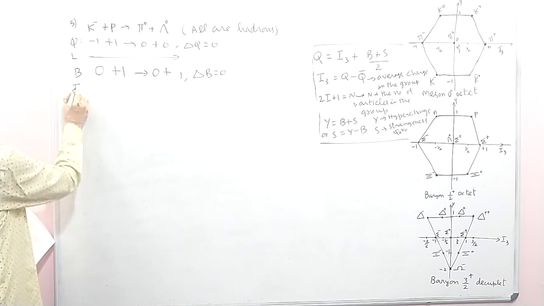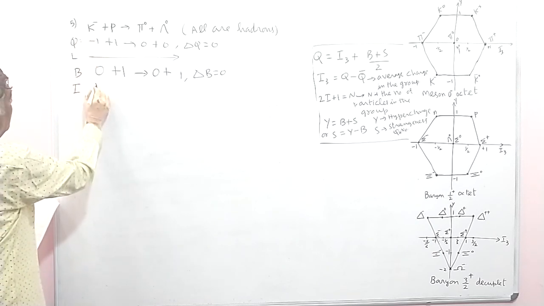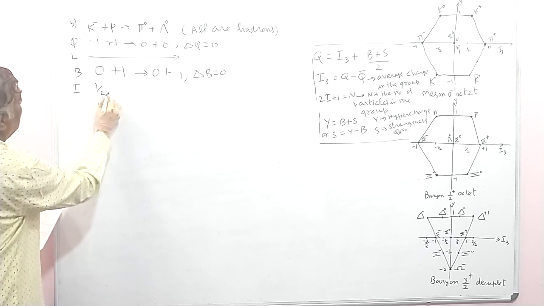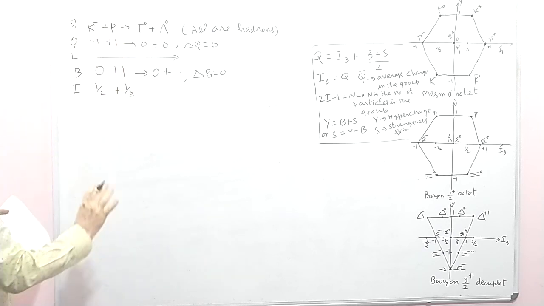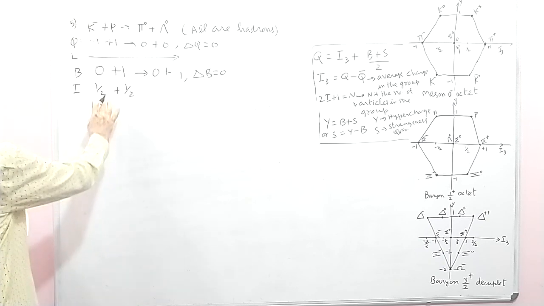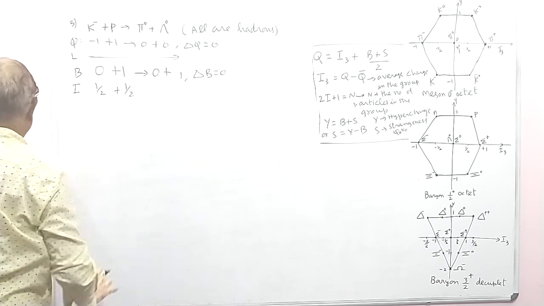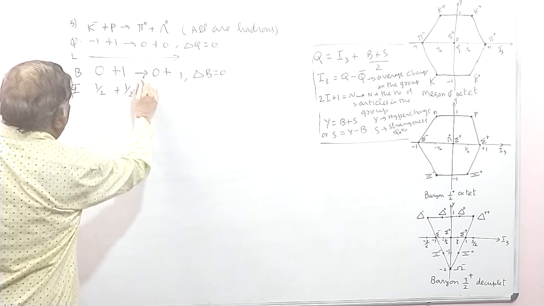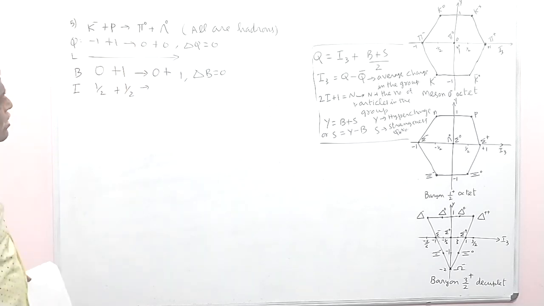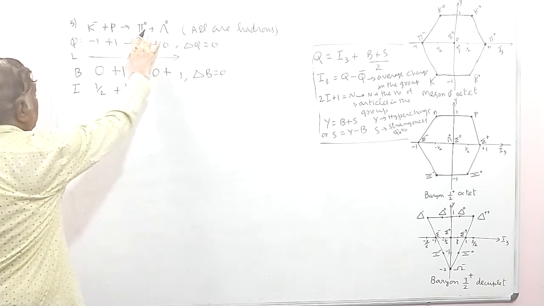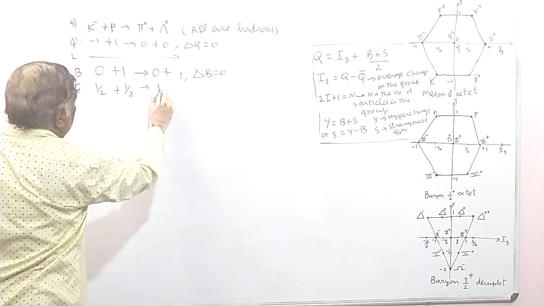Isospin quantum number. For the two-particle group, p and n, this is a two-particle group, so since there are two particles in the group, I is half. And the pi meson is a three-particle group, pi plus, pi 0, pi minus. If there are three particles, the isospin is 1.